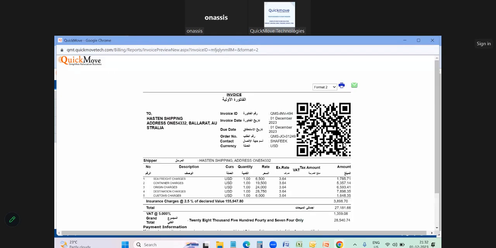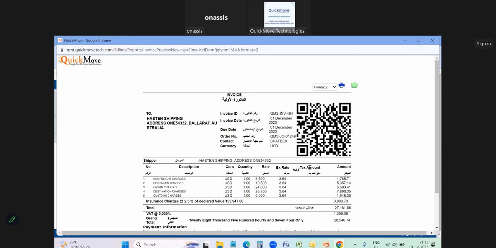So you don't need to worry here. It is reflecting with QR code and Arabic language QR code, because the software supports other countries also. Like we have clients in Saudi Arabia. According to the Saudi Arabian government, an e-invoicing system has to be generated, and they have to print with the local language. So it is coming with QR code and Arabic language.